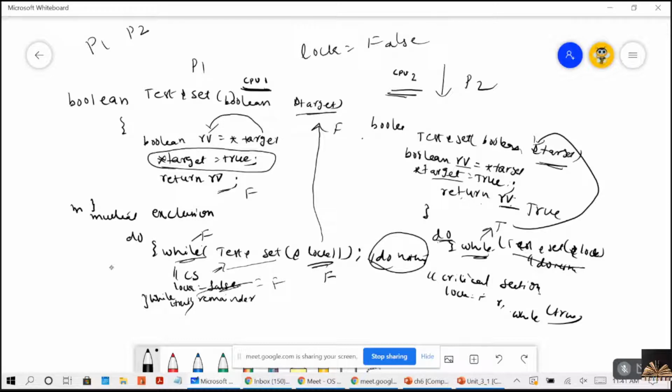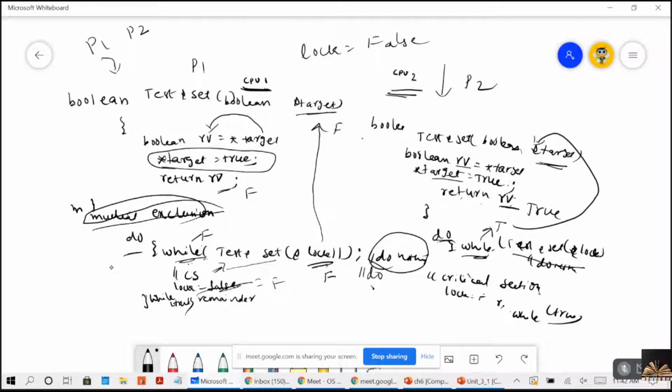Now, let's consider P1 wants to enter into the critical section, right? So it will execute this mutual exclusion code. It wants to enter into the critical section. Now, what it will do? A do-while condition. And remember, the while is ending, and after this you have do nothing. That means when this while condition is true, it has to do nothing. Otherwise, it can enter into the critical section.